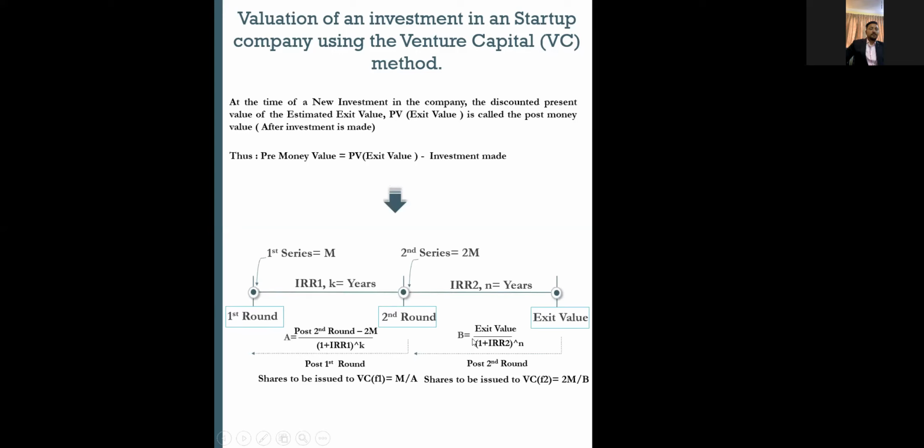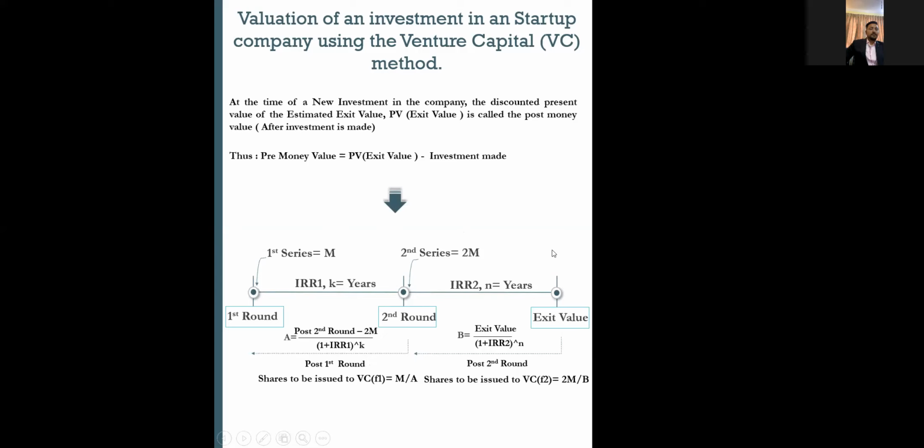This is a normal time frame, a line graph sort of thing, which I'll use to explain how a normal VC method works. Let us suppose this time frame is 5 years and this one is 5 years. It's the total life cycle of the fund, where there will be a specific exit time frame where you will have an exit value.